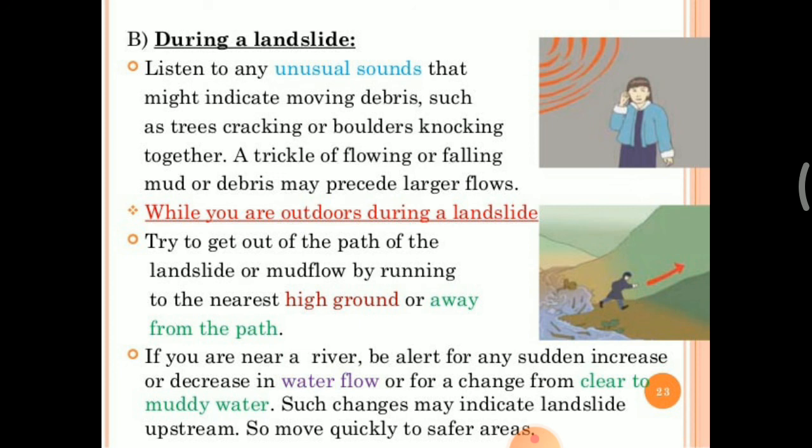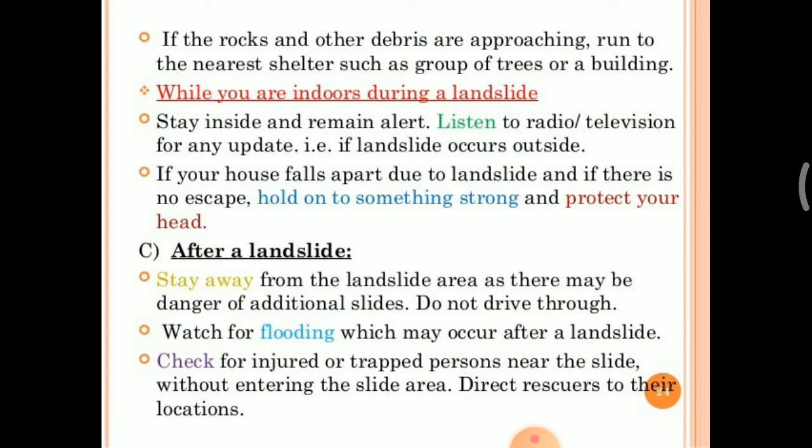So move quickly to safer areas. If rocks and other debris are approaching, run to the nearest shelter, such as a group of trees or a building. While you are indoors during a landslide, if you are at your house, stay inside and remain alert. Listen to the radio or television for any updates if a landslide occurs outside. If your house falls apart due to the landslide and there is no escape, hold on to something strong and protect your head.